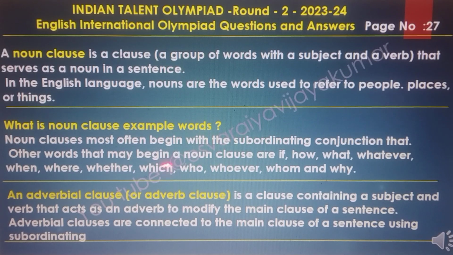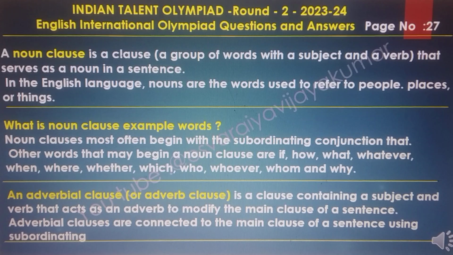Noun clauses most often begin with the subordinating conjunction that. Other words that may begin a noun clause are if, how, what, whatever, when, where, whether, which, who, whoever, whom and why.